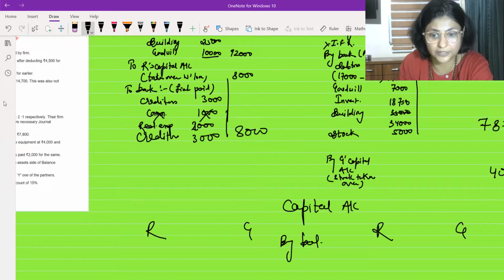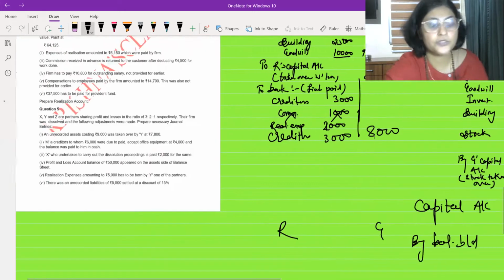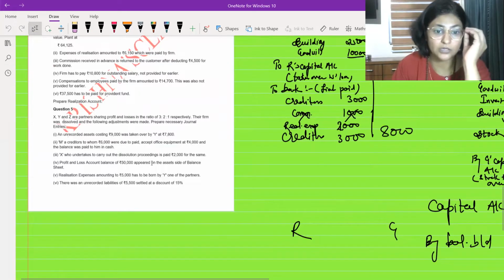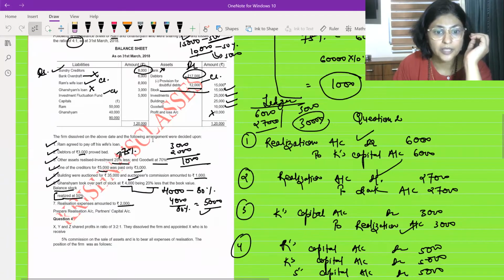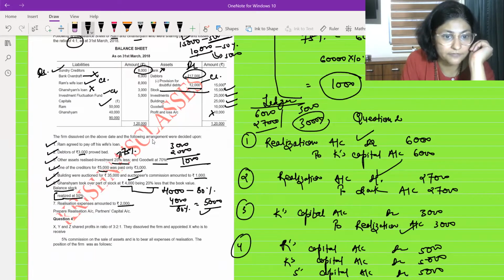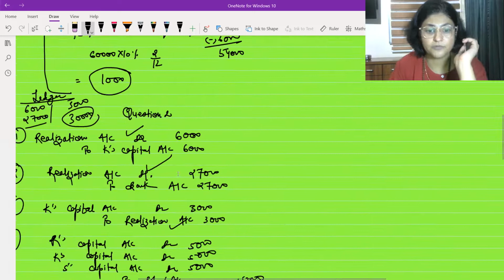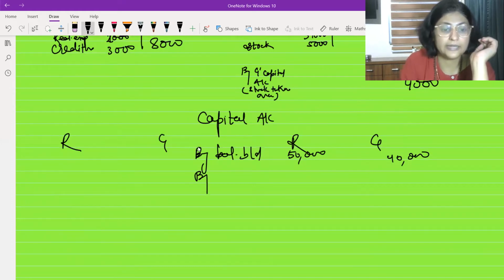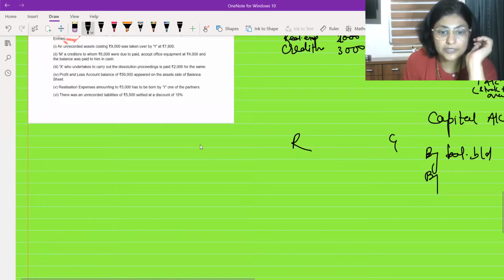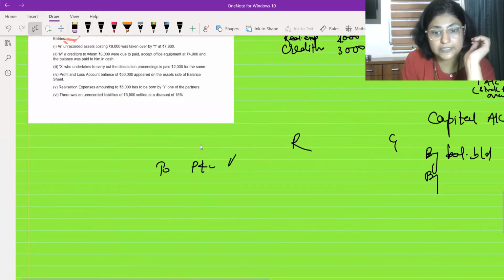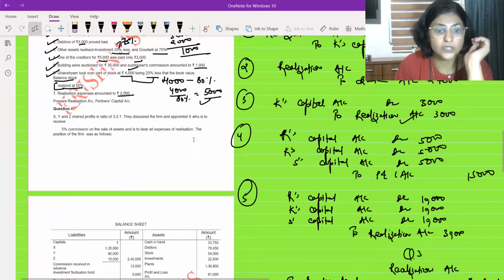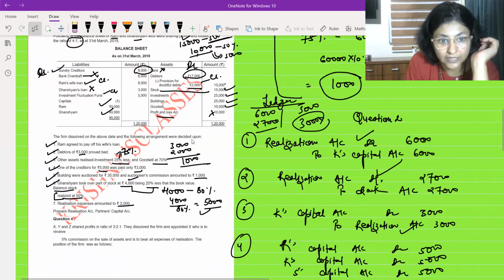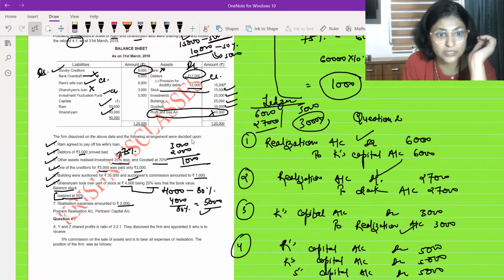First of all, you are going to write down the balance brought down, students. And what is balance brought down? Look over here. Balance brought down of Ram and Ghanshyam is 50 and 40,000 rupees. Okay, so first of all, I'm going to write down their opening balances, which is 50,000 and 40,000 rupees. Okay, after that I have to write here to P&L account. What is P&L account? If you look at the question, there is loss. Where is loss, ma'am? Over here. See this, 10,000 rupees ka loss hai question ka. 10,000 rupees ka loss has to be written off. Okay, so this loss will be written off.